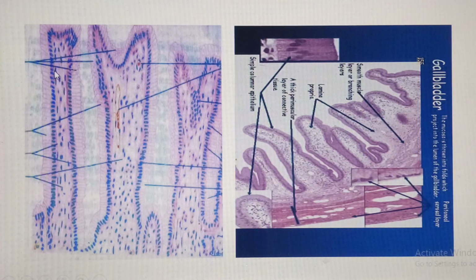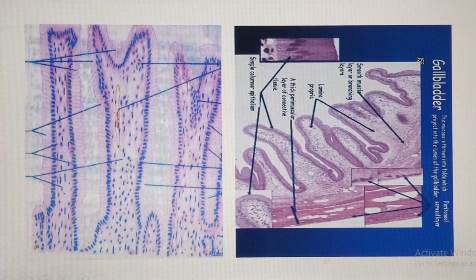Then we said that all these cells will rest on the basement membrane because it is a simple type of epithelium, in the case of the stomach. But the interesting thing is that it closely resembles what we see in the gallbladder. Just that in the gallbladder, we see what we call microvilli. So there will be microvillous processes that we find in the case of the gallbladder, helping in some kind of absorption. So that is one thing that we have to know.